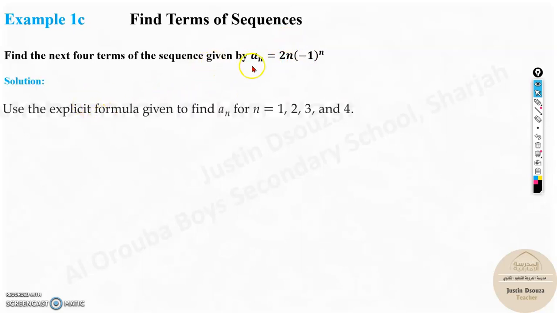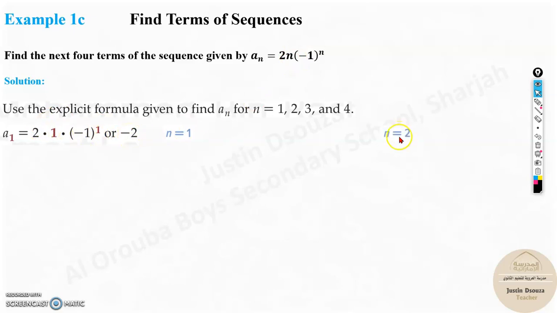So for example, the explicit formula is given for an, and n can be 1, 2, 3, 4. Why? Because we need to find the 4 terms. Now substitute n as 1 in this. What is going to happen? A1 will be, the first term will be 2 times 1 into minus 1 the whole power 1. Put it in the calculator. 2 times 1 is 2, minus 1 the power 1 is 1, negative 1 times 2 is minus 2.